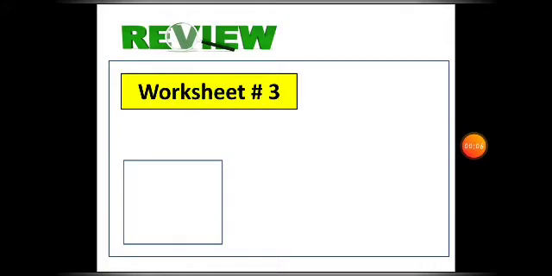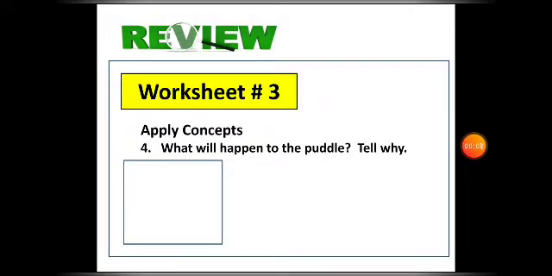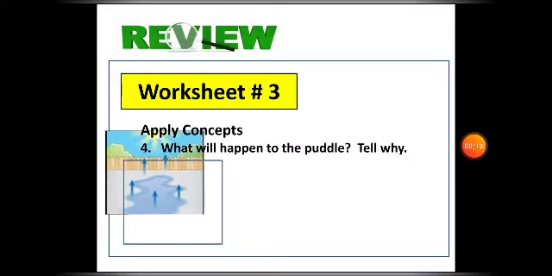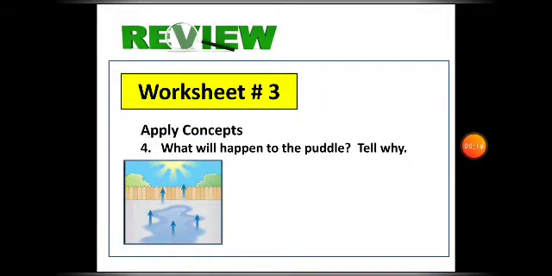Now, let's proceed to the third part of the worksheet. You are asked here, what will happen to the puddle? Tell why. What is a puddle? This is a deposit of water after the rain. What do you think will happen to it? Yes, very good. The word evaporation. We studied this already.